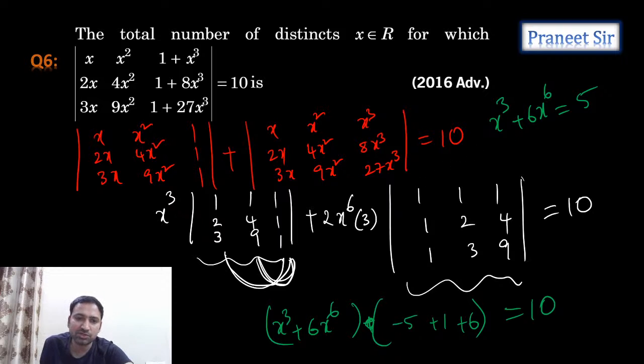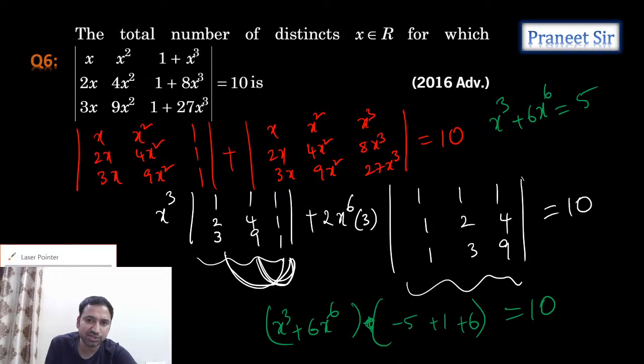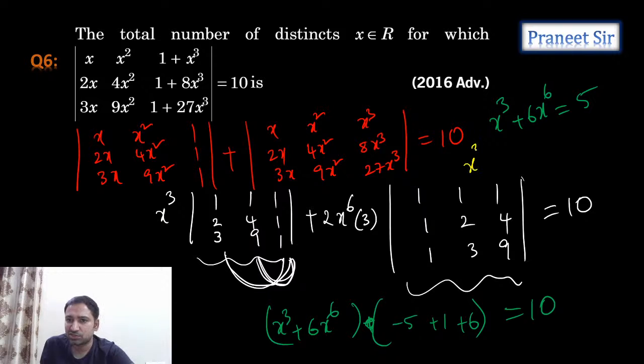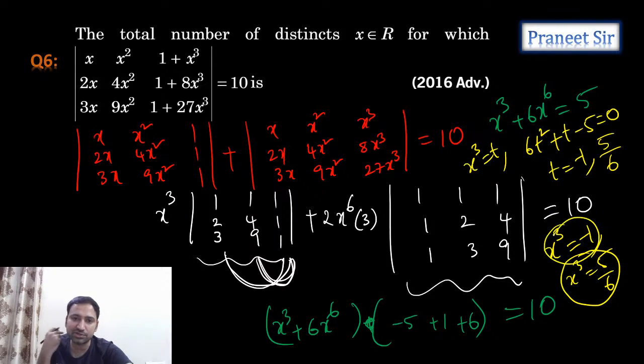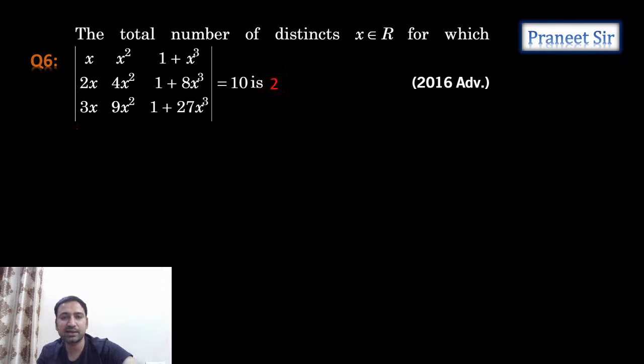Now take x cube equals some t, guys. Take some substitution here. You can take x cube equals t. In that case, are we getting a quadratic equation? 6t square plus t minus 5 equals 0. So what are the possible values of t? Minus 1 is one possibility. And what is the other possibility? The other possibility is 5 by 6. Clear? So x cube equals minus 1 is one possibility, and x cube equals 5 by 6 is the other possibility. So here we are getting one solution and here we are getting one solution. Total two solutions we are getting. Clear now?